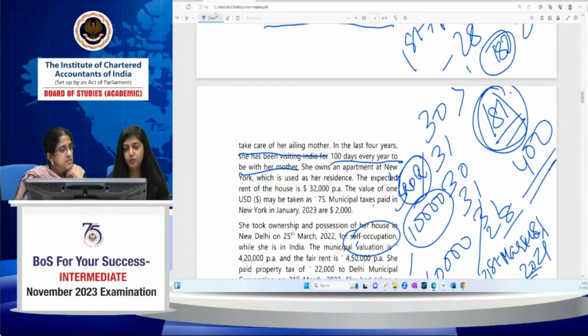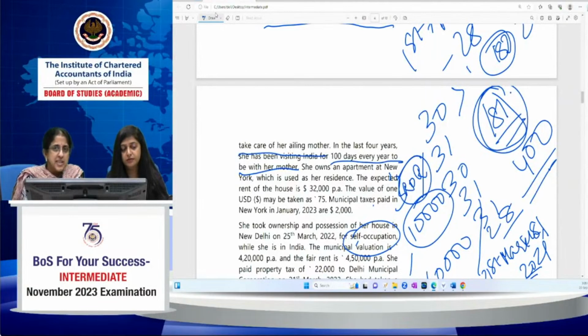One is 182 days, second one is 60 plus 365 days, and the third one is 120 plus 365 days. So which condition will be seen in this current situation? Answer, students, which conditions will be applicable to Ananya in this case?